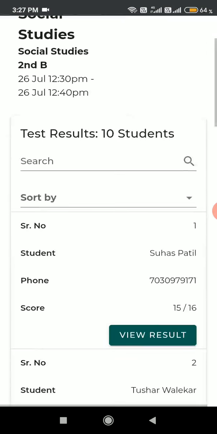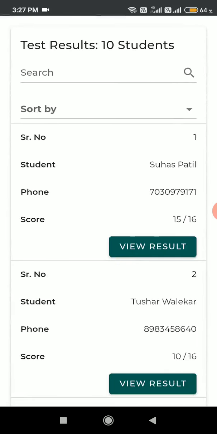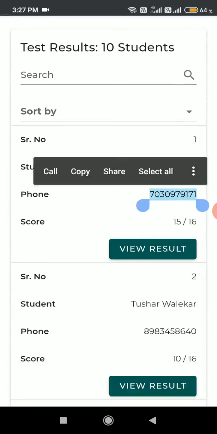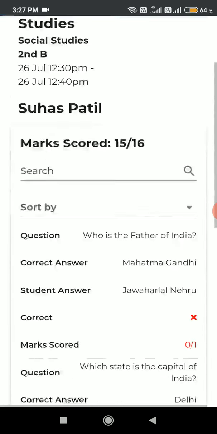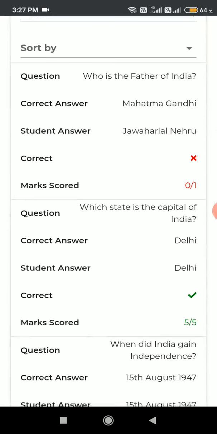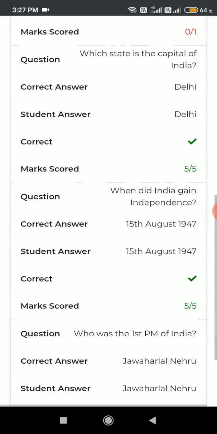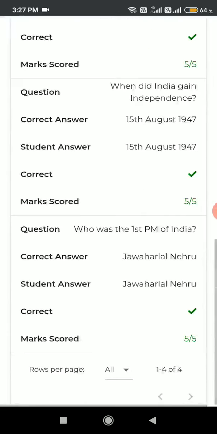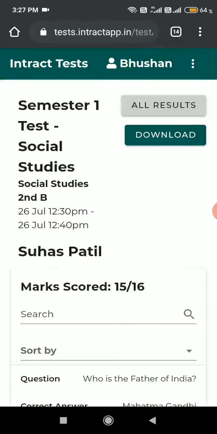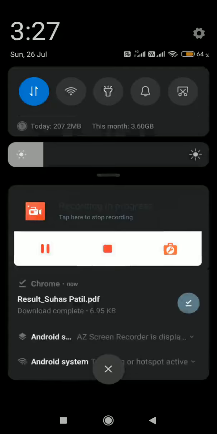Now consider there are these two students, Tushar and Suhas. They gave this test. I can view the results. Let's see the result of Suhas. He has given the answer of this one wrong. He has given the answer of 3 questions right and 1 question wrong. If I want to see his results, I can simply download it, and he can download it too. See, this is his result in PDF.